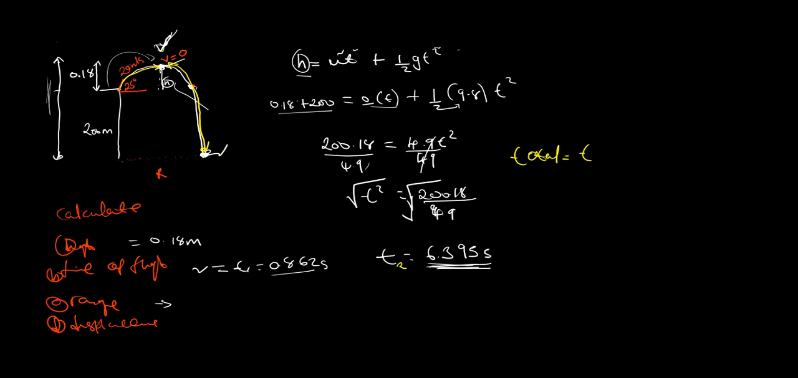So the total time now, this was our t1 by the way, is t1 plus t2, which is 0.862 seconds plus 6.395 seconds. When you add that, that will give you 7.25 seconds. So this is the time that was supposed to be here. All right, so this is the time, which is 7.25 seconds. So now we calculate the range.